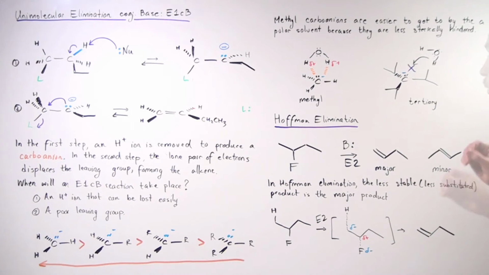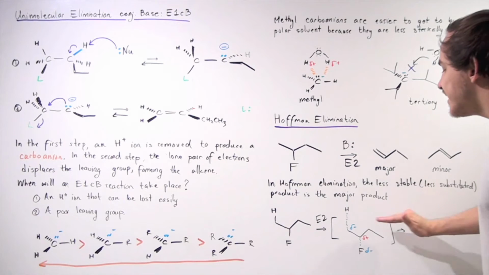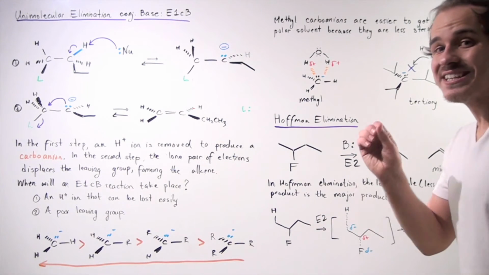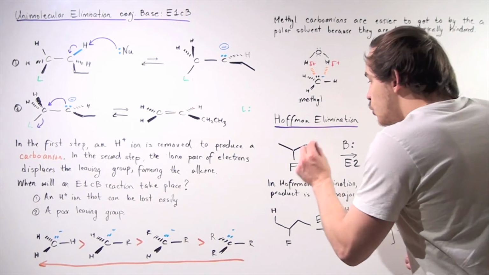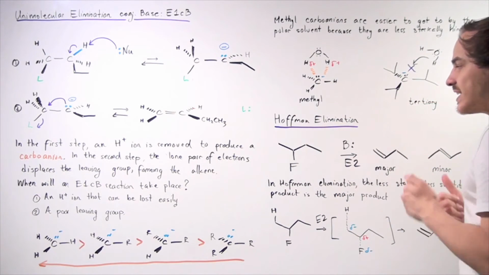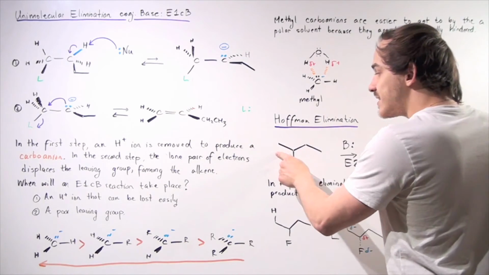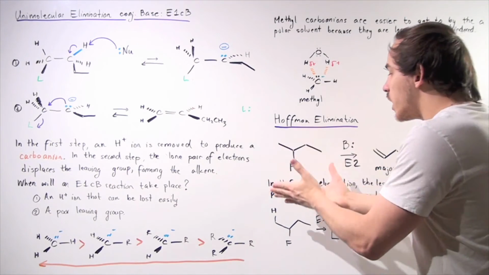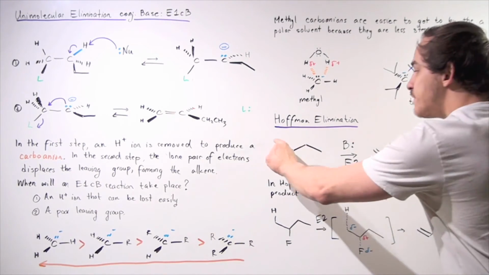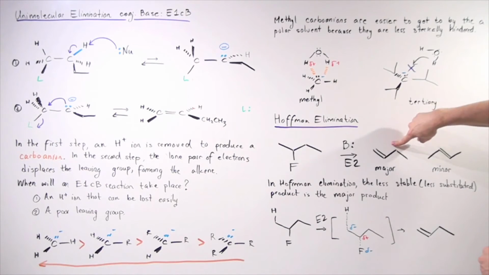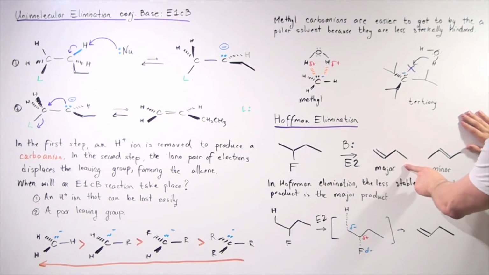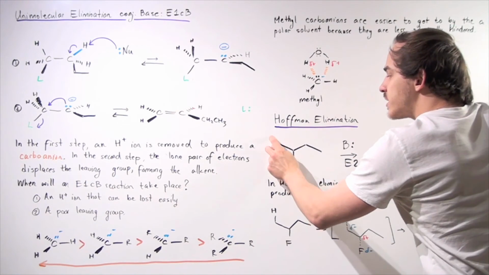Why is that? Well, in order to answer the question, we have to examine our mechanism, and in our mechanism we have to look at our transition state. So there are two H atoms that this base can take off. It's either this side H atom or this H atom between these two carbons. Which one will lead to which product? Well, if this H is taken off, this will be produced. If this H is taken off, this minor product is produced. It looks like because this major product is produced, this H is more readily taken off.